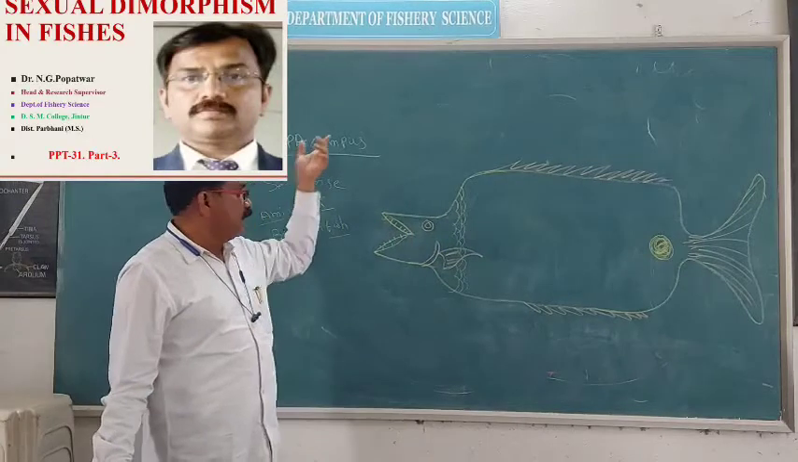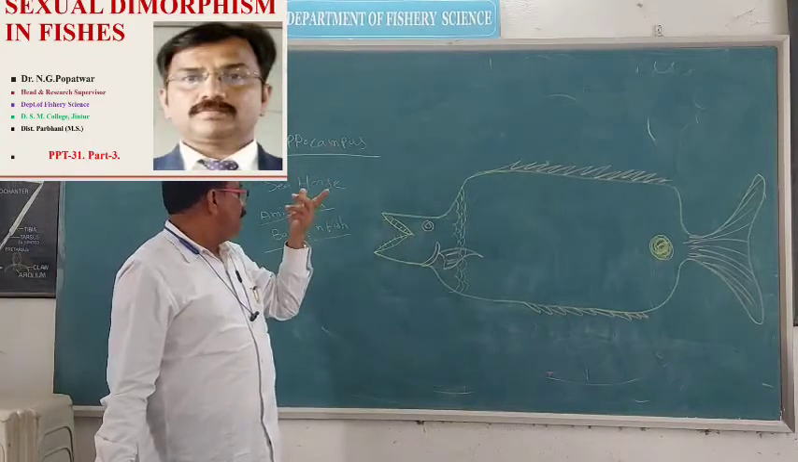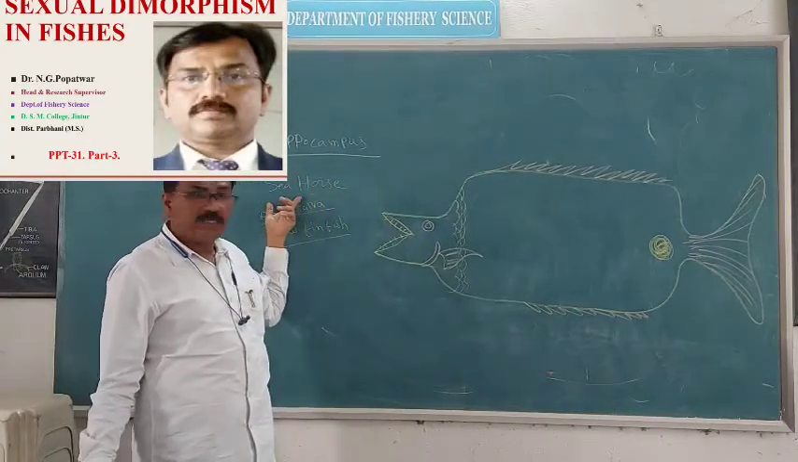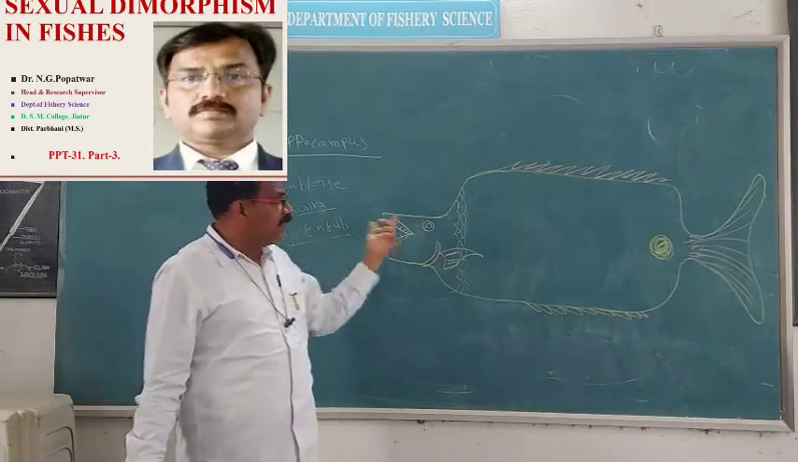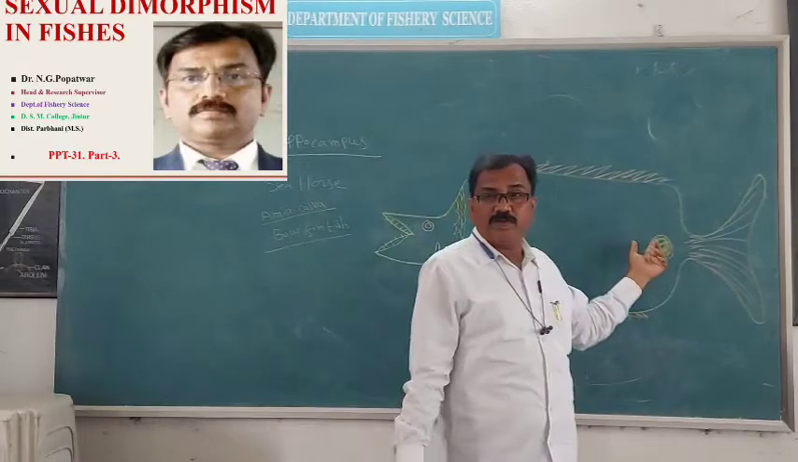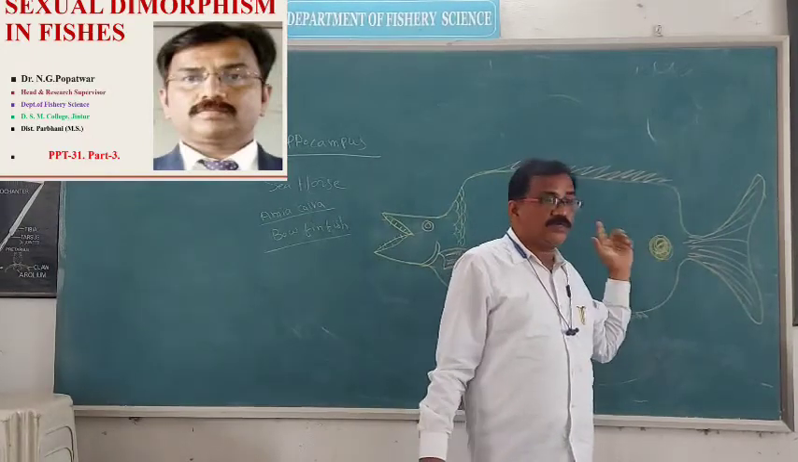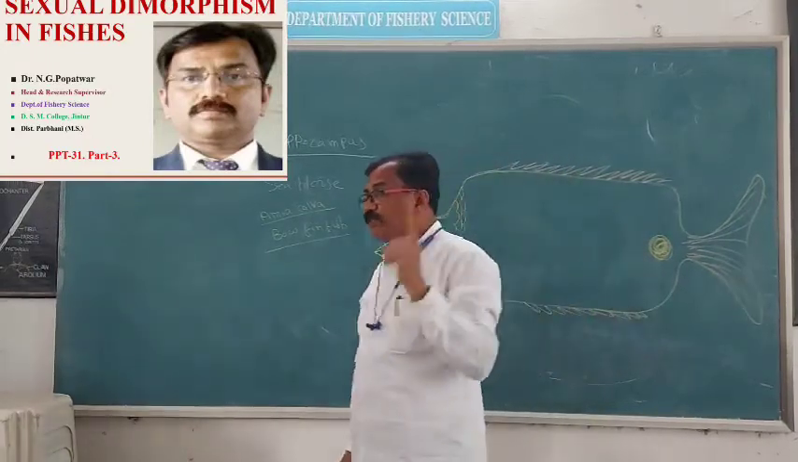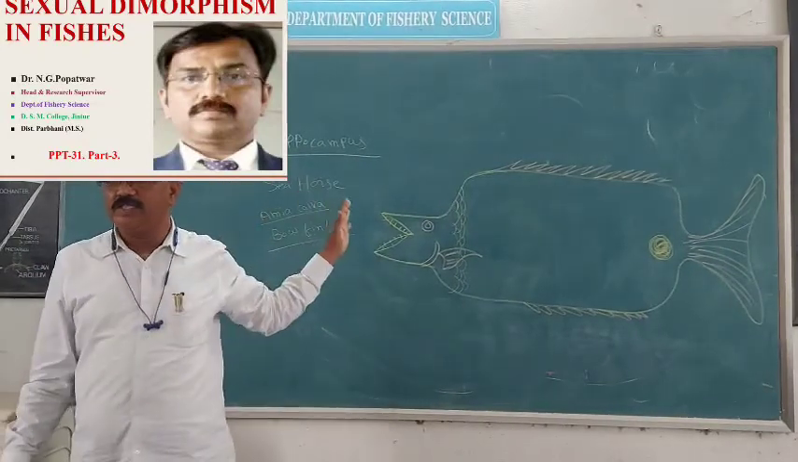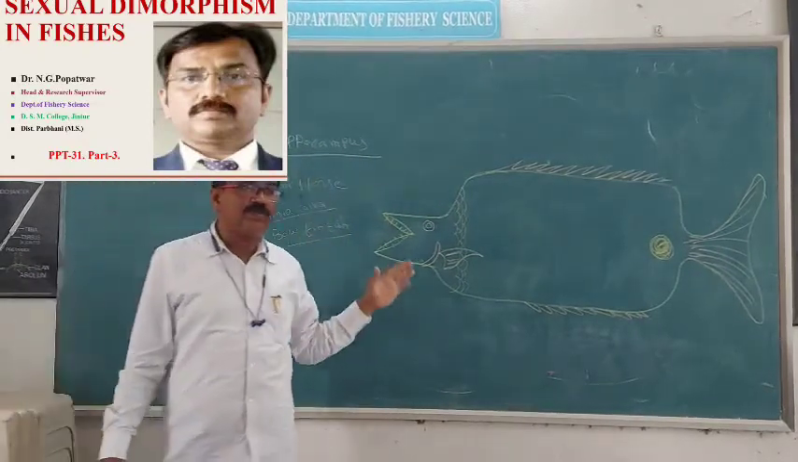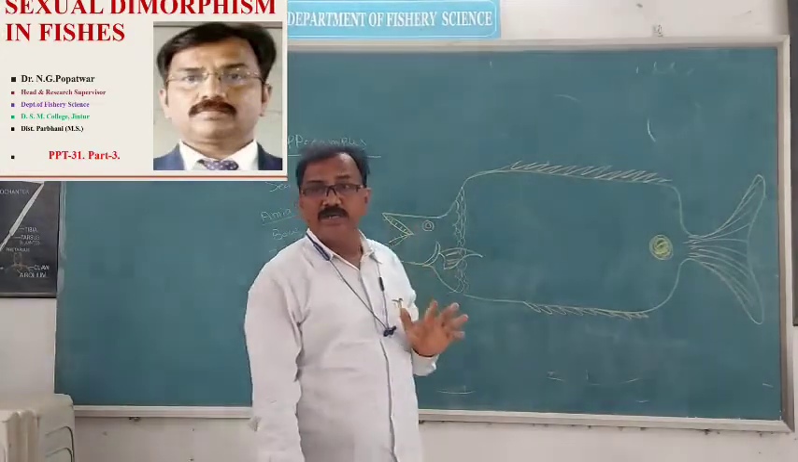Today we have seen first hippocampus, then Melanesia species, and then Amia calva, that is bowfin fish. In this fish, such a black spot is present. Depending on this black spot, we can identify whether the fish is male or female. With this, sexual dimorphism in fishes is completed.